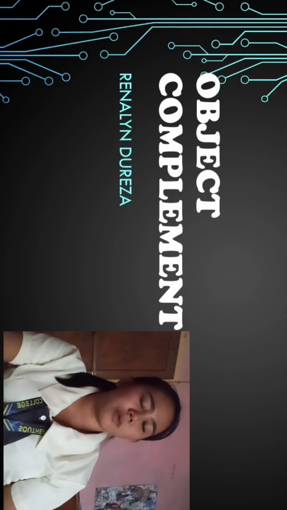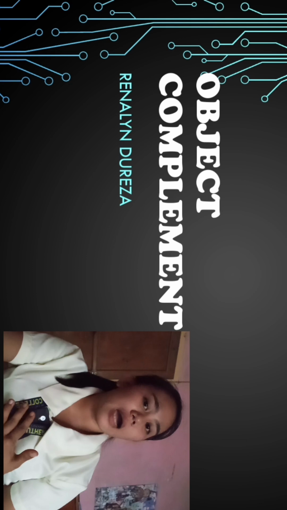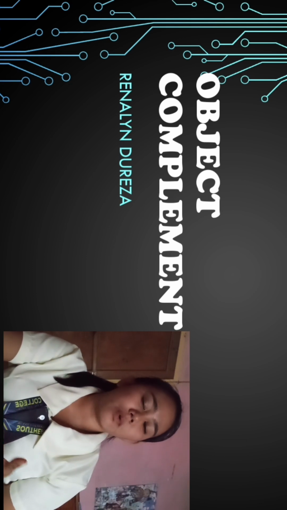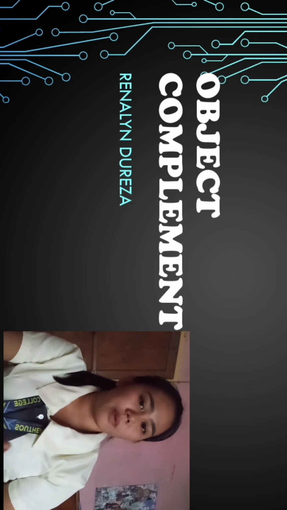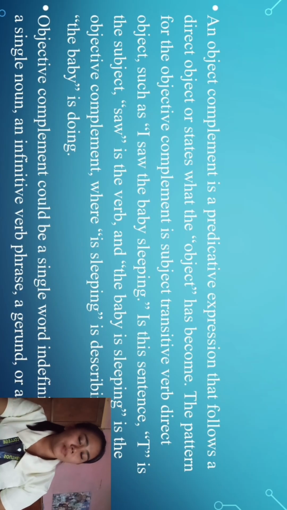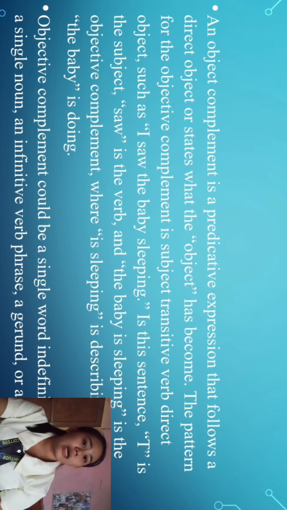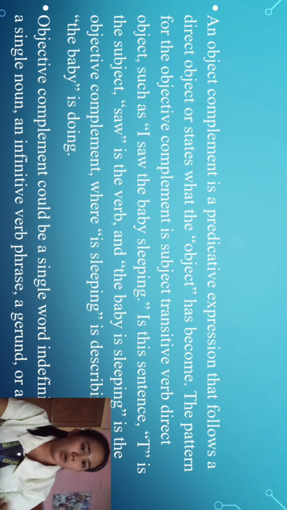Good day everyone, especially Ma'am Hanilu Handikala. I am Rinalyn Duriza and now I am going to discuss the object complement. What is an object complement? It is a predicative expression that follows a direct object or states what the object has become. The pattern is subject plus transitive verb plus direct object. To make it short, the object complement comes after the direct object and it describes or renames the direct object.